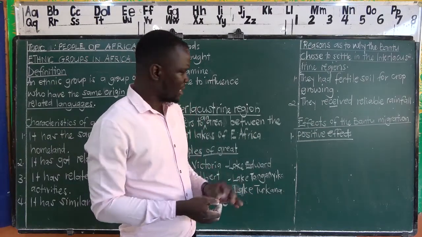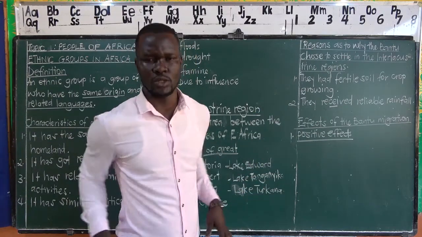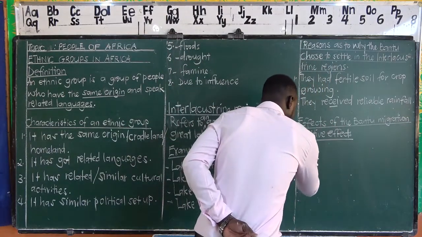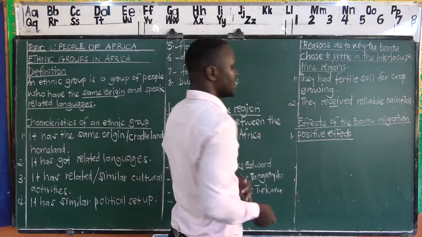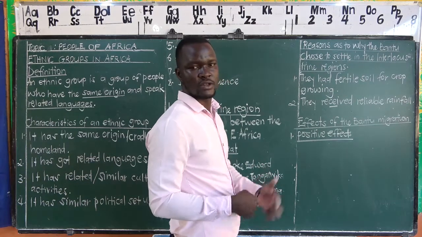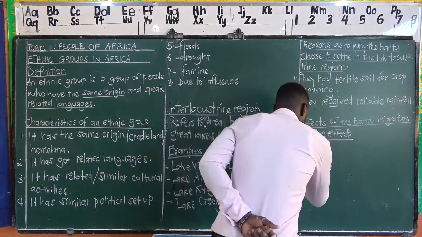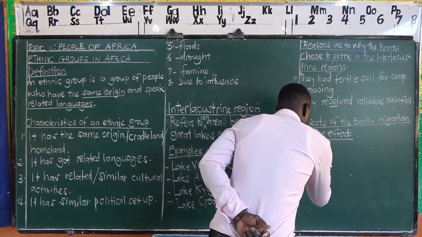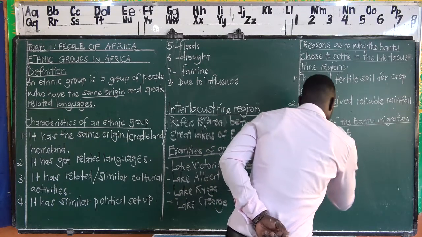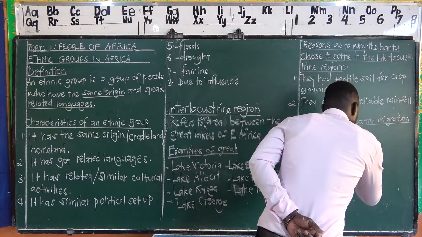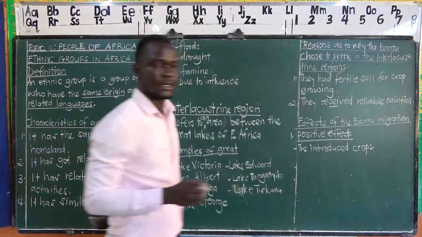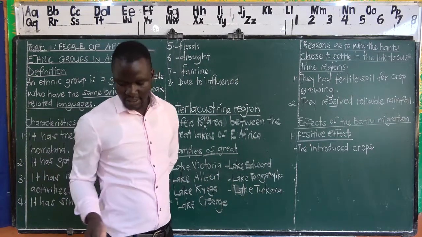So we are going to say the Bantu introduced new crops to the areas where they settled. If we are looking at East Africa, then we shall be specific: they introduced new crops to East Africa. If it's Uganda, we can say they introduced new crops into Uganda. That is the first positive or good effect.